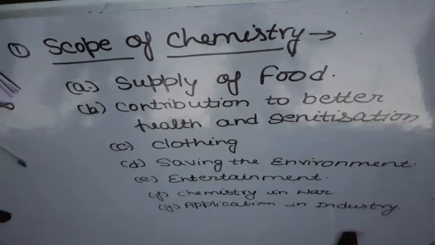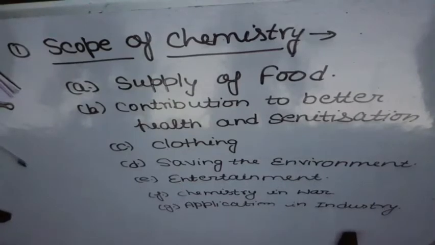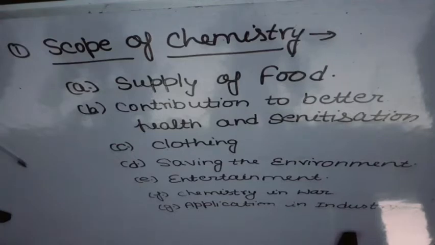Okay, students. Now, the second is contribution to health and sanitation. How is chemistry helpful in providing better health and sanitation? Actually, students, the discovery of anesthesia and antiseptics has made serious operations possible. When antiseptics and anesthesia were not discovered, operations were very dangerous.